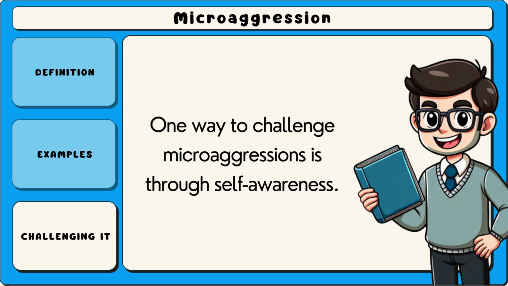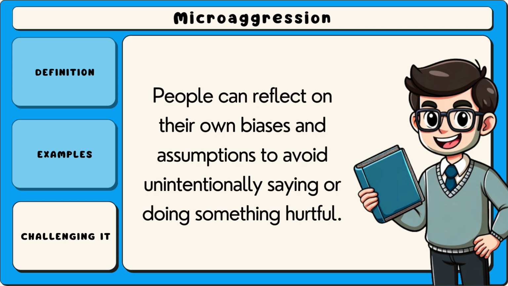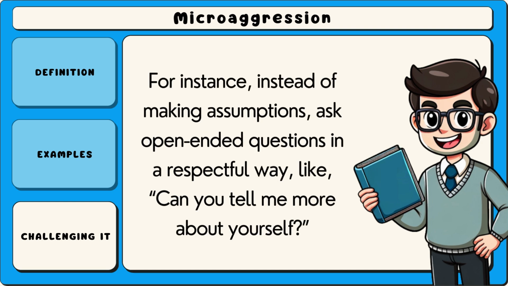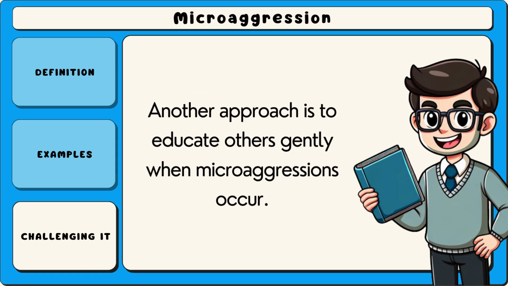One way to challenge microaggressions is through self-awareness. People can reflect on their own biases and assumptions to avoid unintentionally saying or doing something hurtful. This involves questioning stereotypes and being open to learning from others' perspectives. For instance, instead of making assumptions, ask open-ended questions in a respectful way like, "Can you tell me more about yourself?"